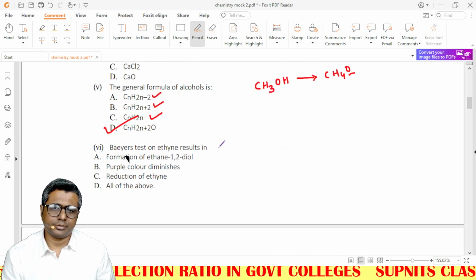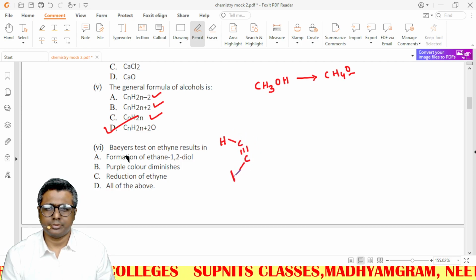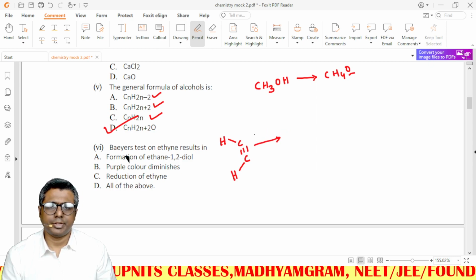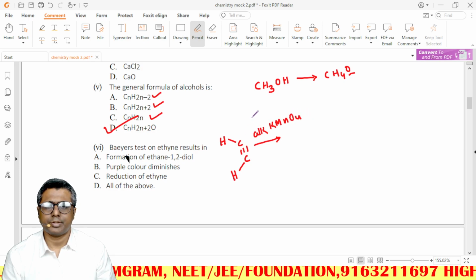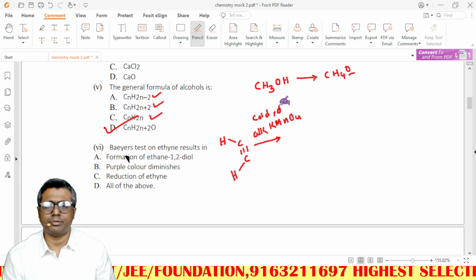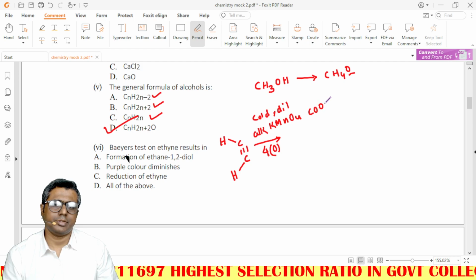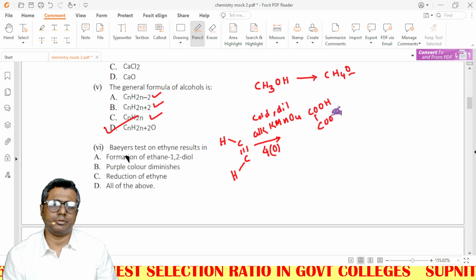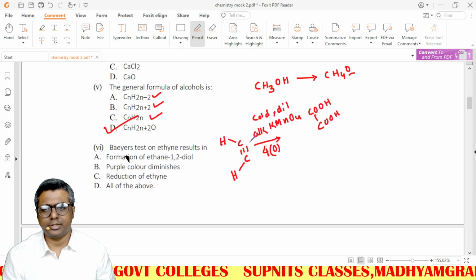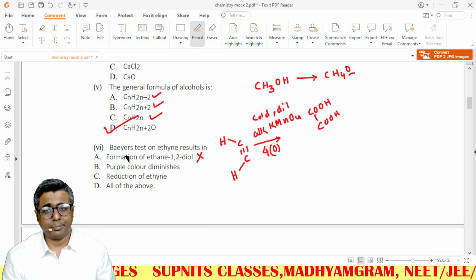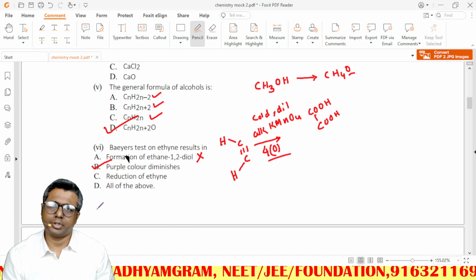Bayer's test on ethyne. So if you put in ethyne, this is ethyne, and you put Bayer's test, meaning alkaline KMnO4, cold dilute. In case of ethyne, the reaction will give COOH, COOH. So there will be a formation of ethane-1,2-dioic acid, not diol. So this is a wrong option. Purple color diminishes, correct option. Reduction of ethyne, no, this is oxidation. So option B is correct.